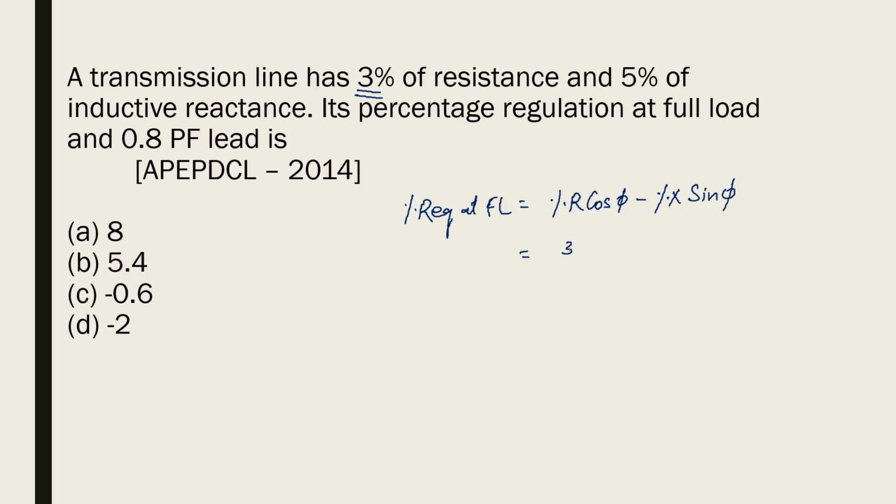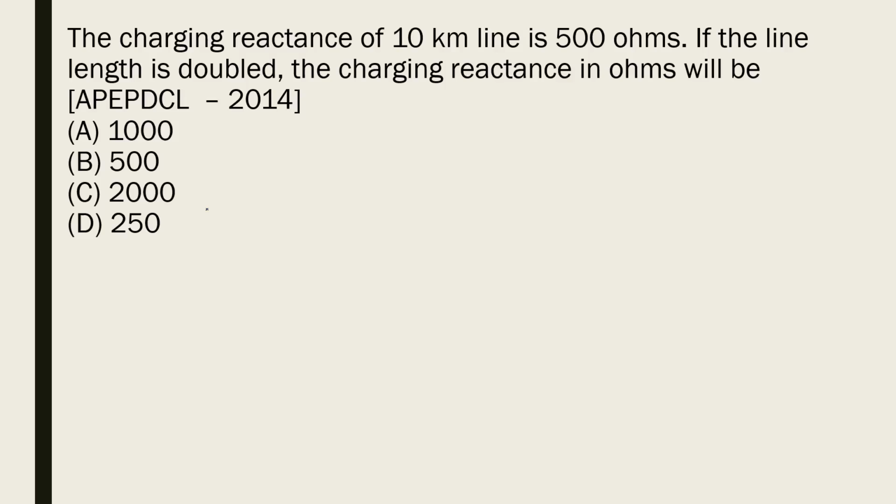So percentage R is 3 into cos phi 0.8, minus percentage X which is 5 into sin phi 0.6, and if you do this, 3 into 0.8 minus 0.6 into 5, this ultimately gives you minus 0.6. Option C is the answer.